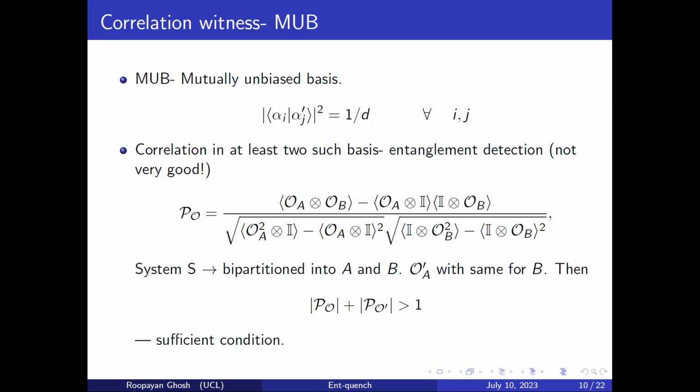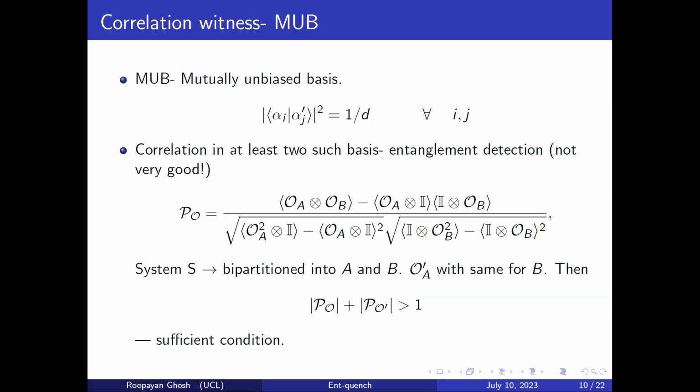Basically, let's say you have a system S bipartitioned into A and B, you have an observable O_A measuring something in bipartition A, and O_B measuring something in bipartition B. Then Pearson correlation is simply the connected correlation divided by the variances of the measurements. That's your Pearson correlation. Then you find another observable for the two subsystems, O_A prime, whose eigenbasis is mutually unbiased to O_A. This is called a mutually unbiased observable to O_A. Similarly for B, you have another O_B prime, which is mutually unbiased to the first one.